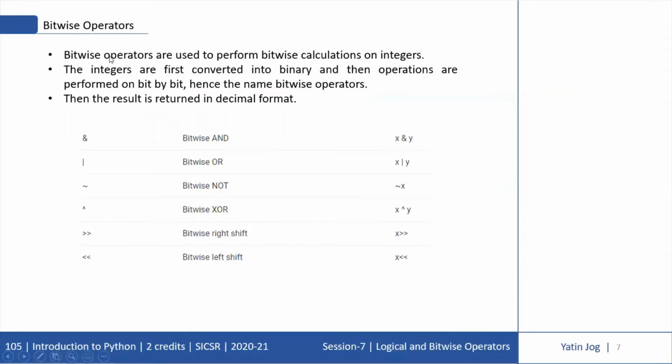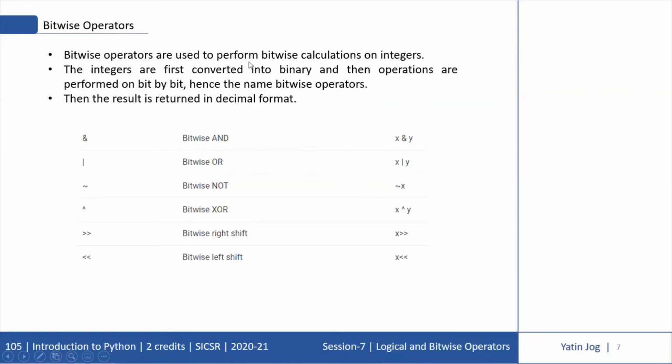Now the next type of operators are bitwise operators. So the bitwise operators are used to perform bitwise calculations on integers. So this is very important to understand and remember in Python. Python bitwise operators can work only on integers. The integers are first converted into binary and then operations are performed bit by bit.